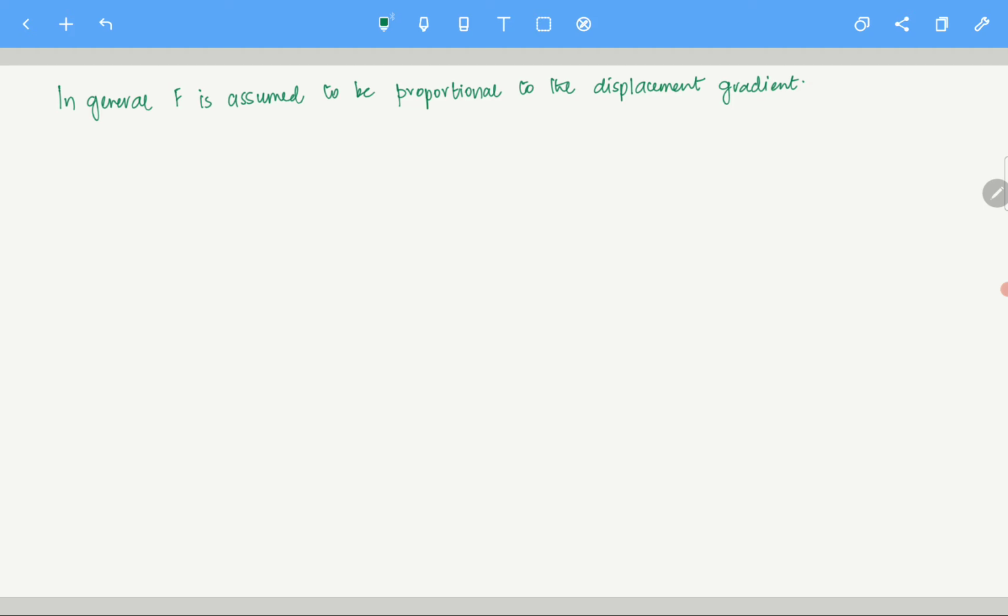Okay, what I meant by this is that f of gradient of u is essentially minus some constant times gradient of u. So if you put it all together, it will give you utt. If you put this f here, it is some constant times the divergence of gradient of u, that is the Laplacian of u. So this is c Laplacian of u equals 0. So that is your wave equation.